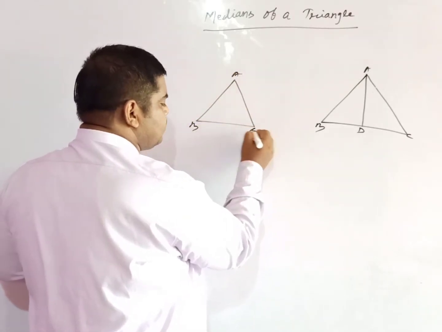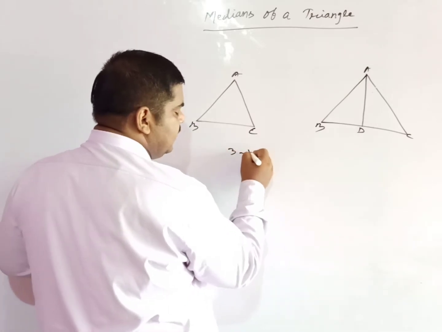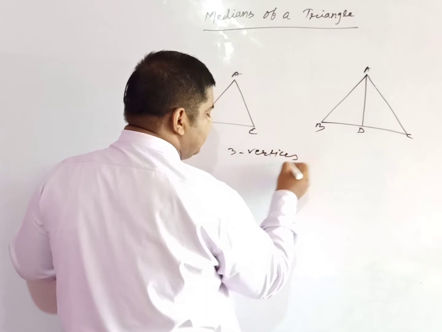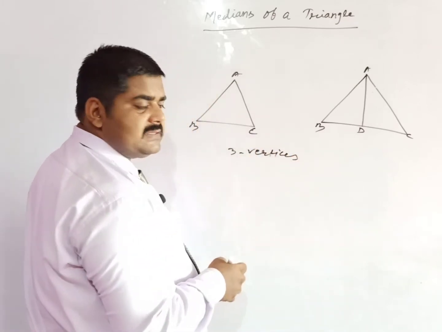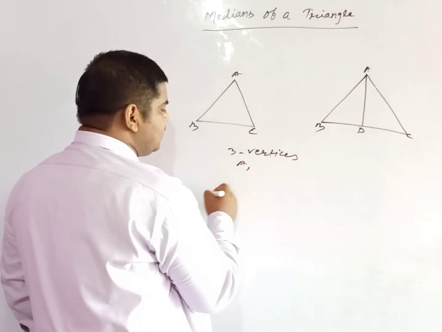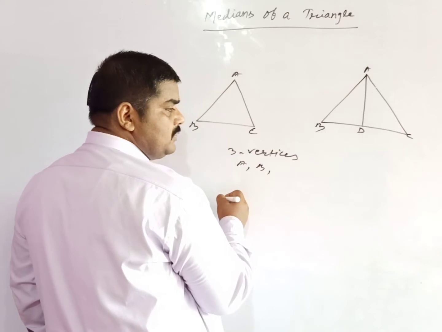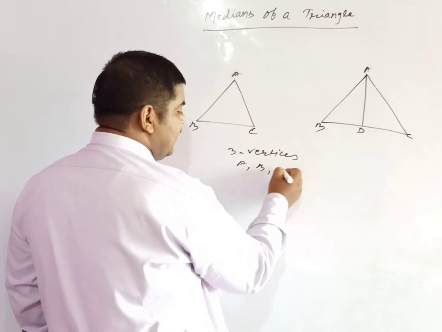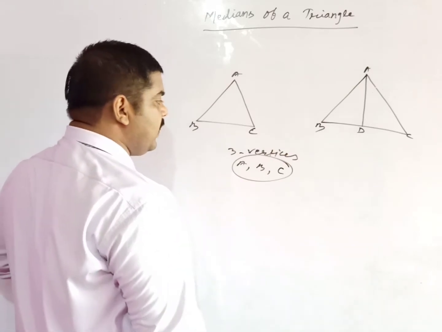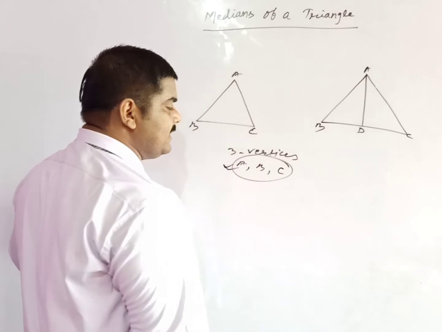In the case of triangle ABC there are three vertices, and you know very well that a vertex is the meeting point of two line segments. A is the meeting point of two sides, B is a meeting point, and C is also a meeting point of two sides. So the three vertices are A, B and C.